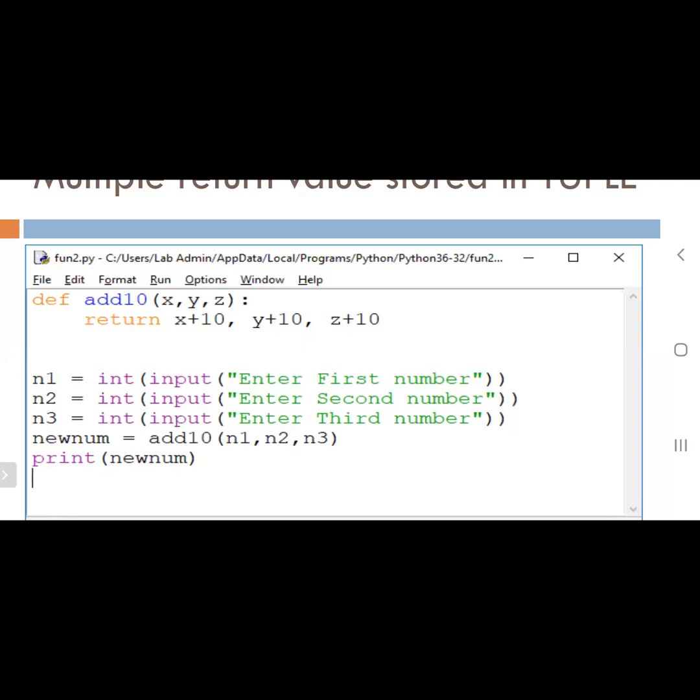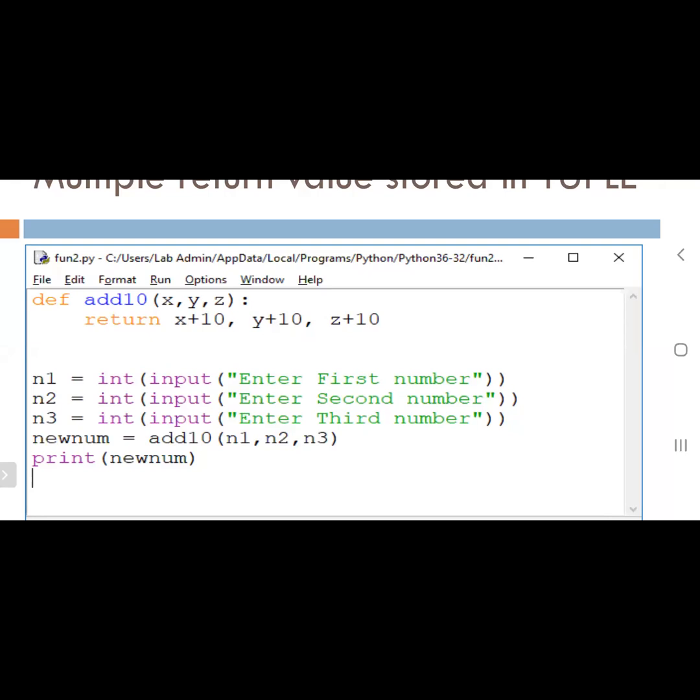Yes, as you said, it is correct. Here we don't know what the function will return. We can say generally that if the function is returning multiple values, it will be received in the form of a tuple.